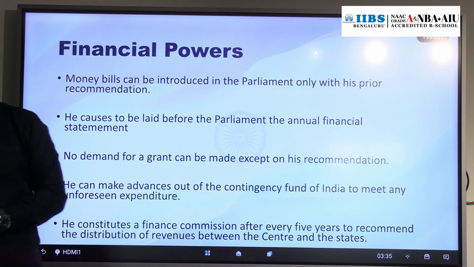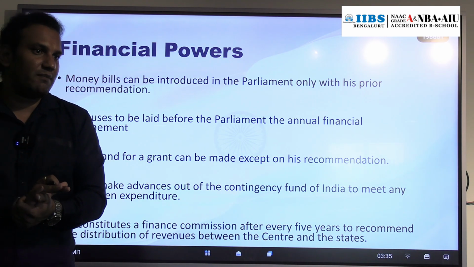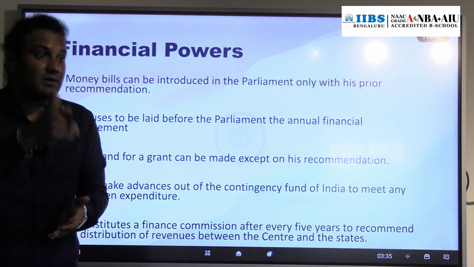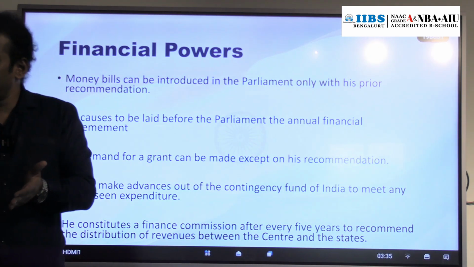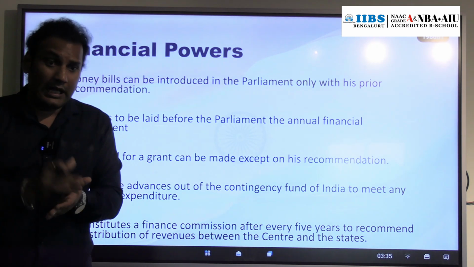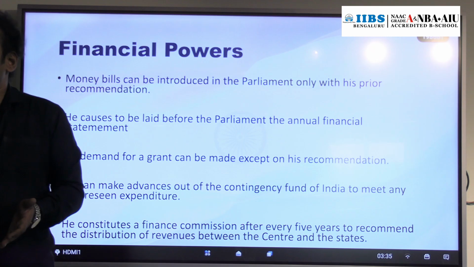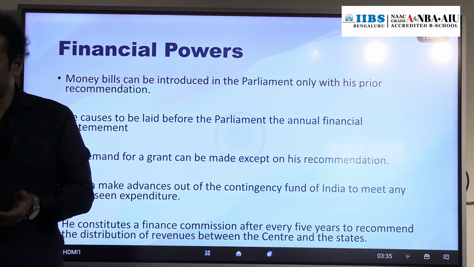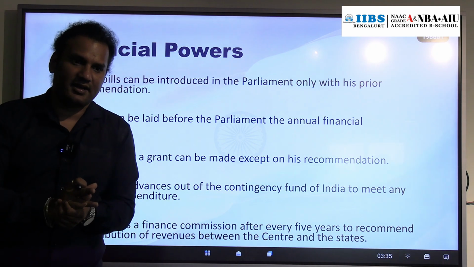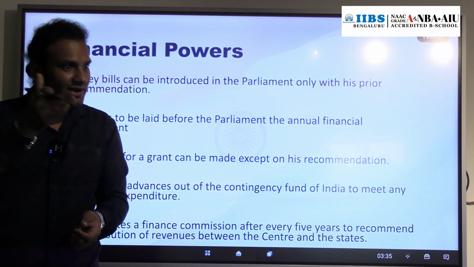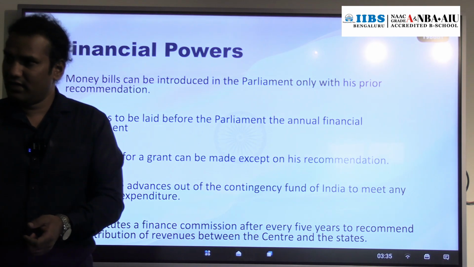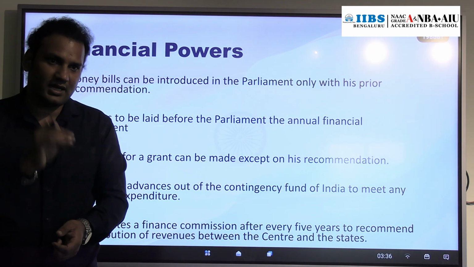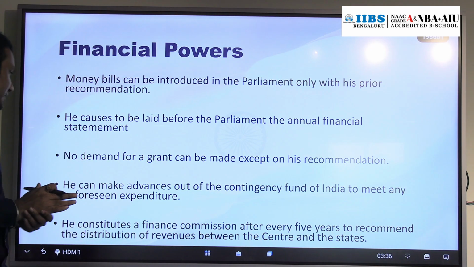Now you understood? Okay. Next, another financial power of the President of India is the Finance Commission. Every 5 years. It is not compulsory every 5 years also; it can be at 5 years or before 5 years also. The President will establish a Finance Commission. The Chairman and members of the Finance Commission will be appointed by whom? The President only. We discussed the executive power of the President, right? So every 5 years or before 5 years, the President will establish the Finance Commission.